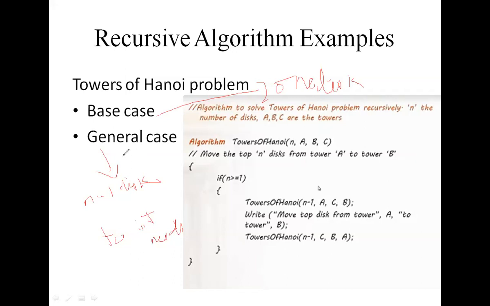In the general case, move n minus 1 disk from source to intermediate. Okay, so see here, this is the algorithm for towers of Hanoi. See here, first the recursive algorithm solution.